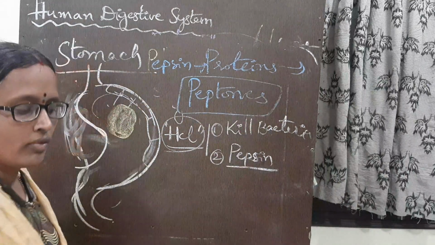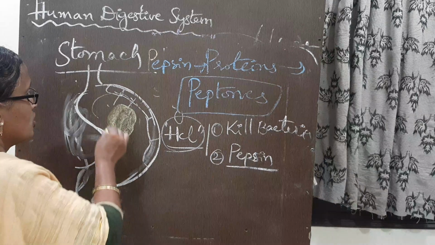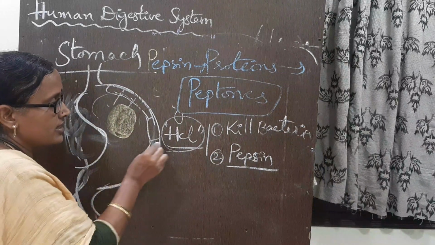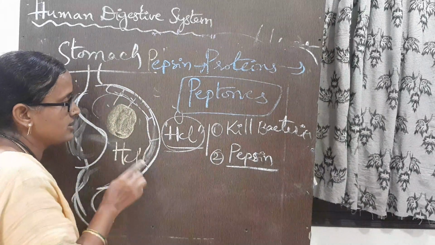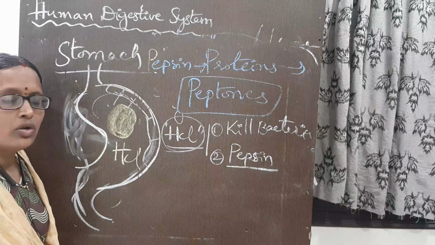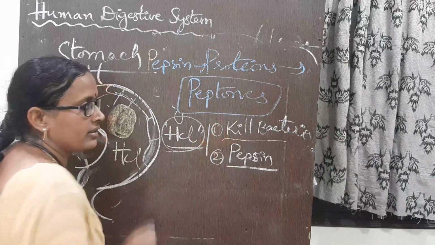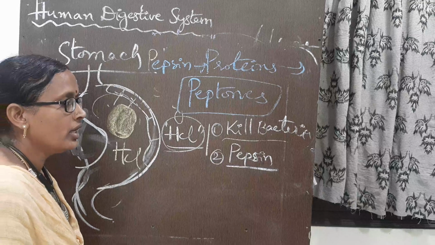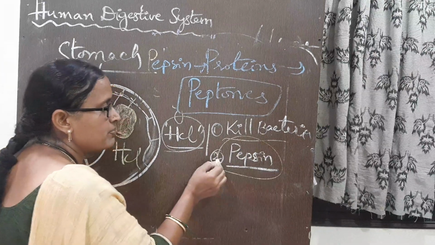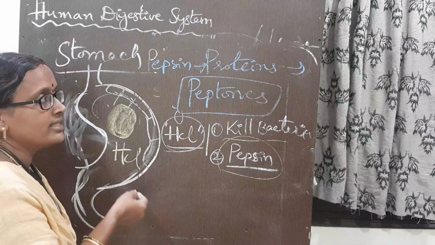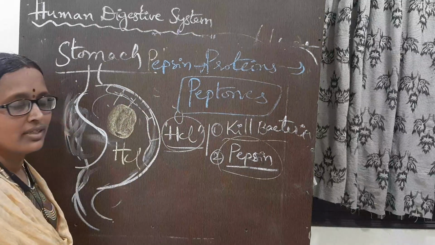So the walls of the stomach secrete HCl. What is its role? It kills the bacteria present in the food, and it also activates pepsin to digest the proteins present in the food.